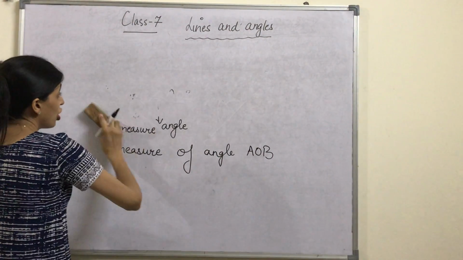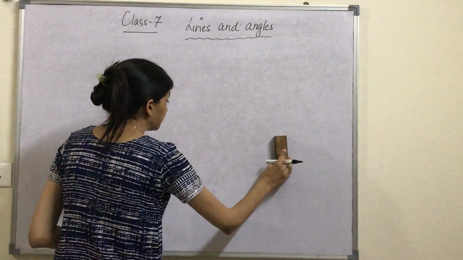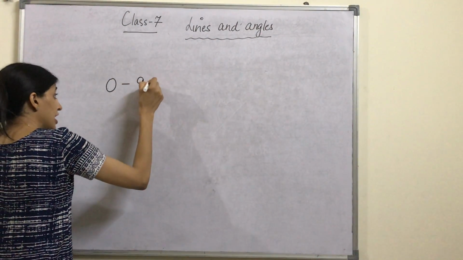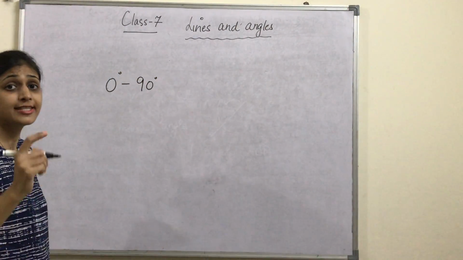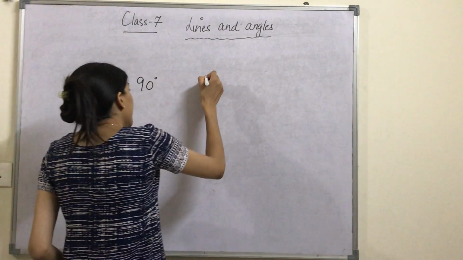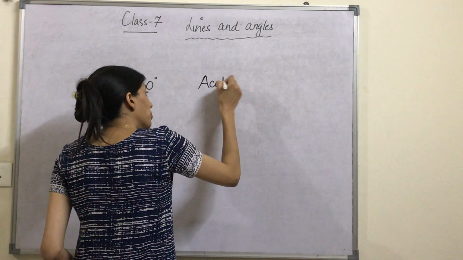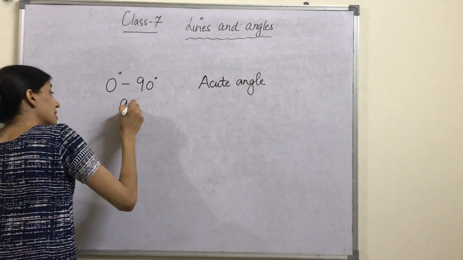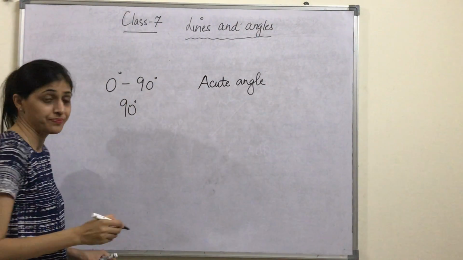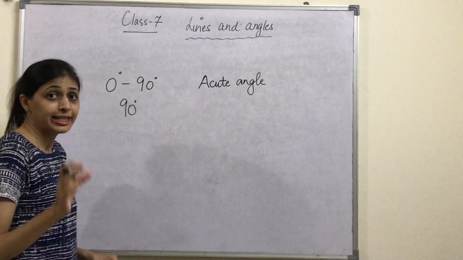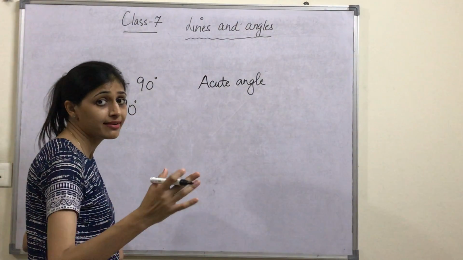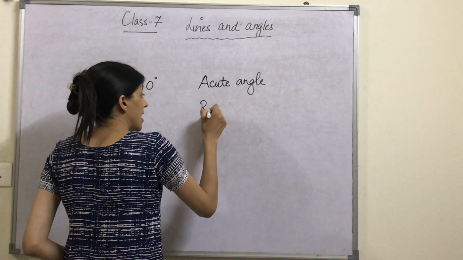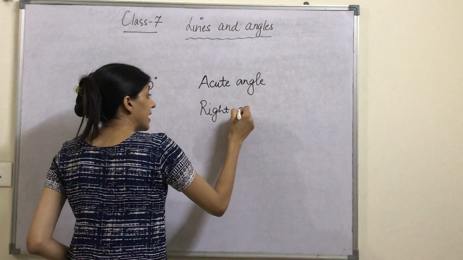Okay. Now if I talk about angles, we know from 0 to 90 degree. If an angle lies between 0 to 90 degree, it is known as an acute angle. If an angle is exactly 90 degree, it is not less than 90 degree and not greater than 90 degree, it is particularly 90 degree, then that angle is known as a right angle.